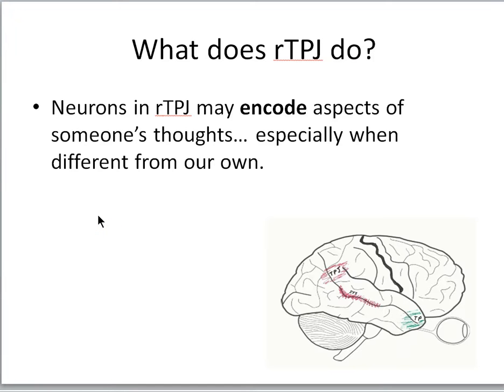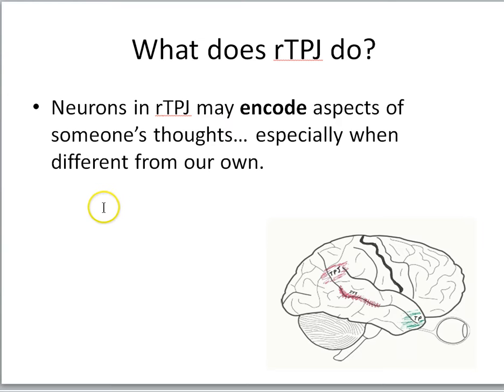So in part one of this lesson, we ended by saying that the right temporal parietal junction may be involved in encoding someone else's thoughts, right? Especially if they're different from our own. So the right TPJ, along with some other areas of the brain, are involved in what we're calling this mentalizing system, giving us a capacity to think about other people's thoughts, beliefs, desires, intentions.